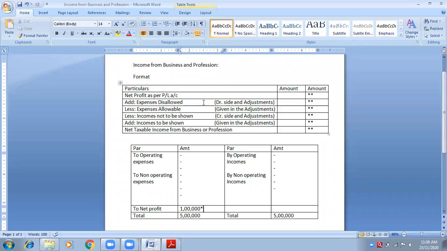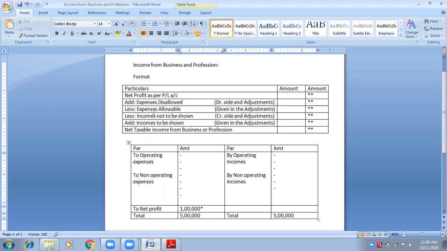Now, in this, there are many expenses which are to be disallowed. Non-operating expenses will be disallowed. There are personal expenses also, which Mr. A had shown in his business P&L account, like gift to wife, gift to children, gift to father, gift to mother. These are the gifts that we give to our relatives. If it is to relatives, it will be disallowed. Definitely it will be disallowed, because it is personal. It is not related to business. If you say, ma'am, gift given to employees, then it is okay. It is an operating expense.